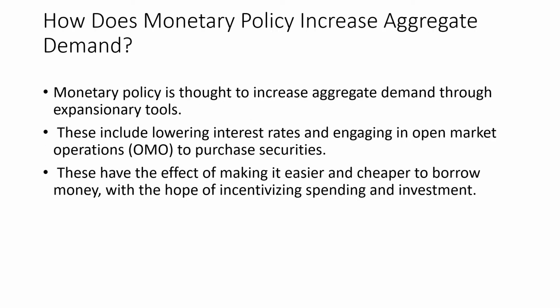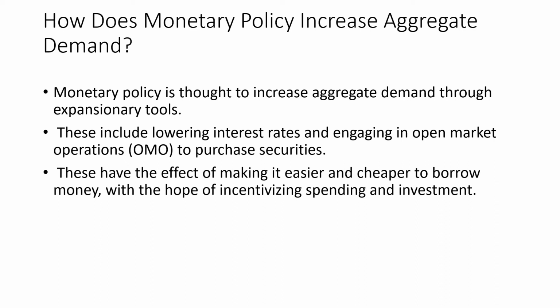Now, coming specifically to the question, how does monetary policy increase aggregate demand? This is what we have already seen. Monetary policies are policies taken by the central bank of a country, and this would include lowering of interest rates and engaging in open market operations to purchase securities.